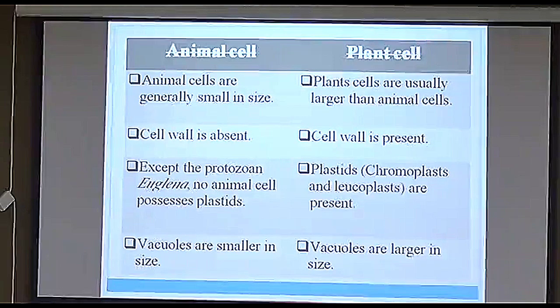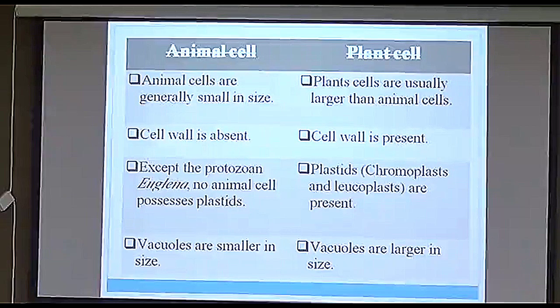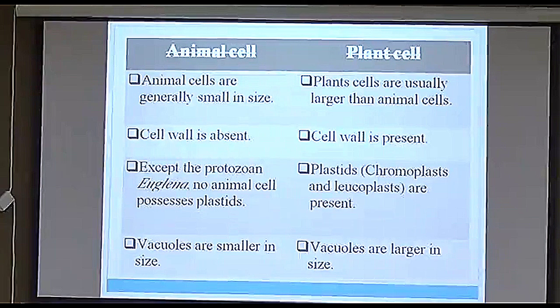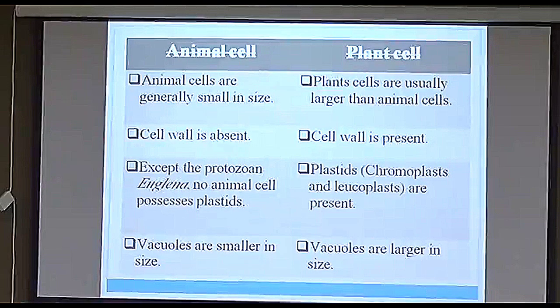So let's do a small summary of this complete chapter on the fundamental unit of life. We started with how the cell is called the fundamental unit of life. Robert Hooke was the one who discovered the cell. The cell is the building block of life. He observed it under the microscope, first in cork. Then we studied what the cell is made up of. A cell is made up of mainly three things: plasma membrane, nucleus, and cytoplasm. Their functions we have studied.